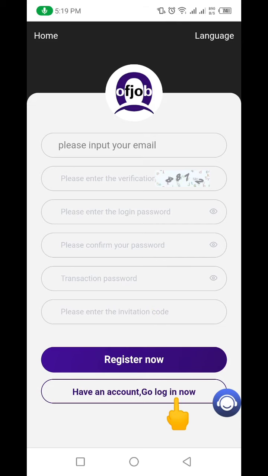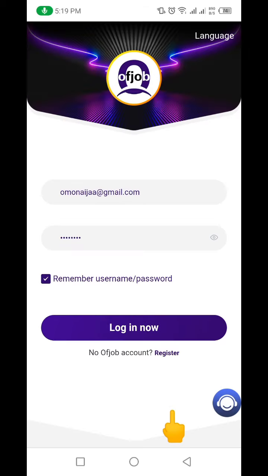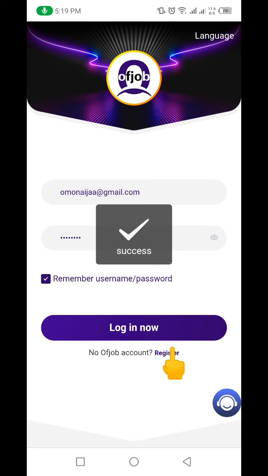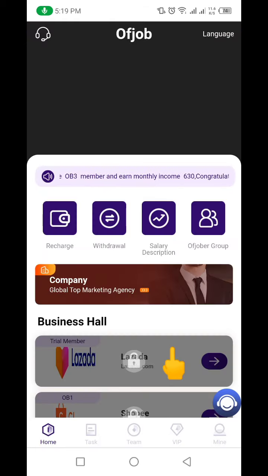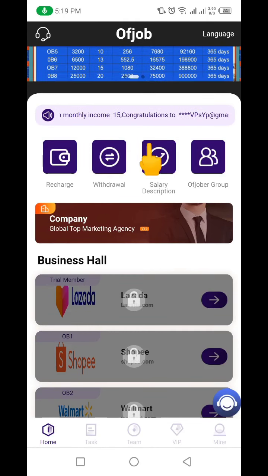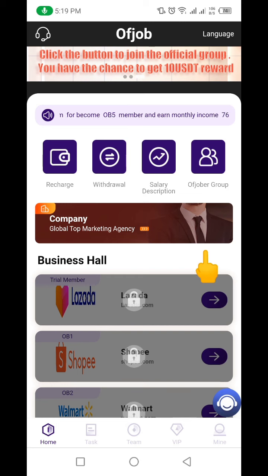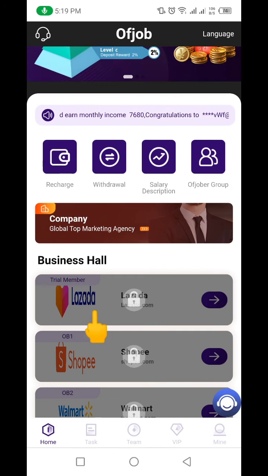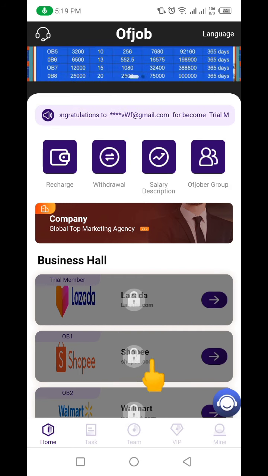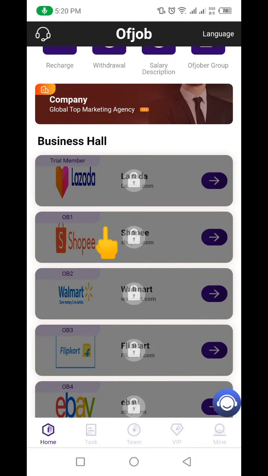I'm going to be logging in because I have actually registered already. So I'm going to be logging into my account. As soon as I log into my account, it's going to bring me to this interface, and you can see how the interface actually looks. First and foremost, I'm going to be showing you how to deposit money into this account to unlock all these tasks. I'm going to show you how you can deposit money into the account first,